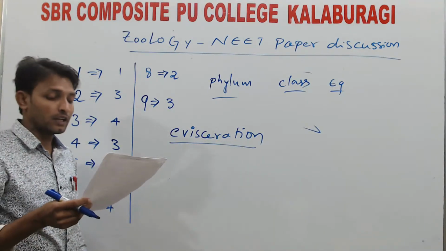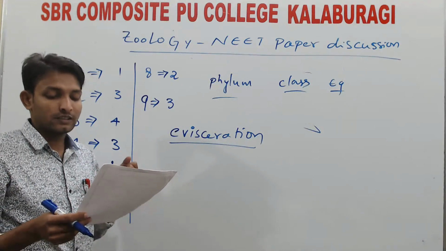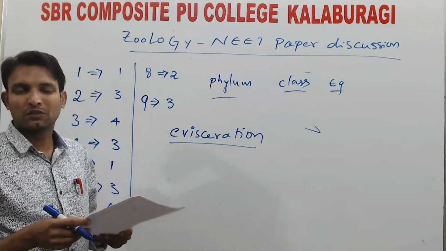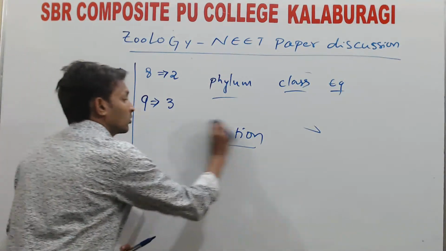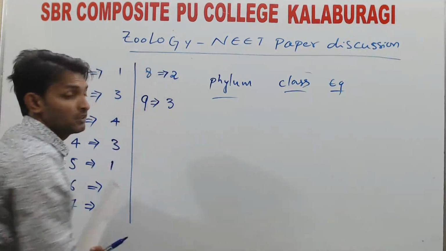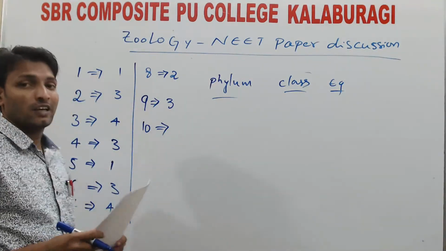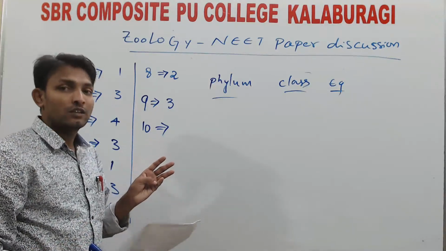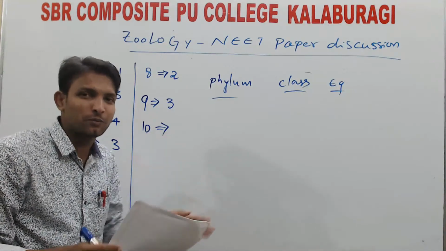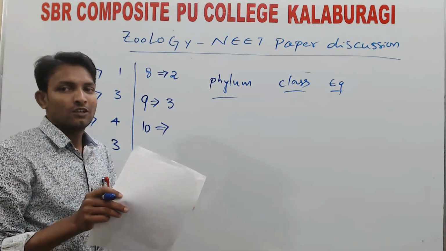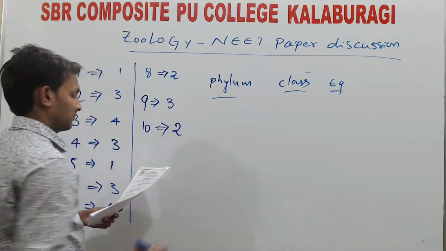Next, 10th, the echinoderms are arboreal insects, terrestrial insects, freshwater worms. The first point we discuss in the habitat always, Echinodermata are exclusively marine. Remember this concept? 3 phyla are exclusively marine. One is Echinodermata, second one Ctenophora, third one Hemichordata. 3 phyla are exclusively marine, means they are completely marine organisms. Okay, so here the 10th one, echinoderms are marine organisms.